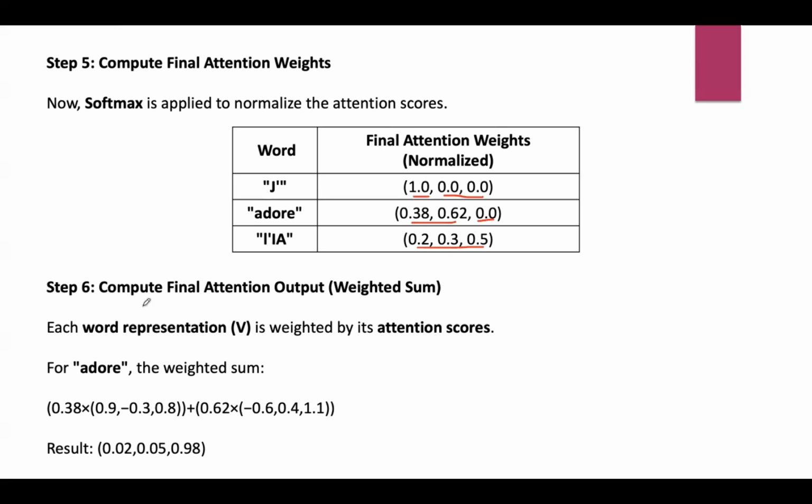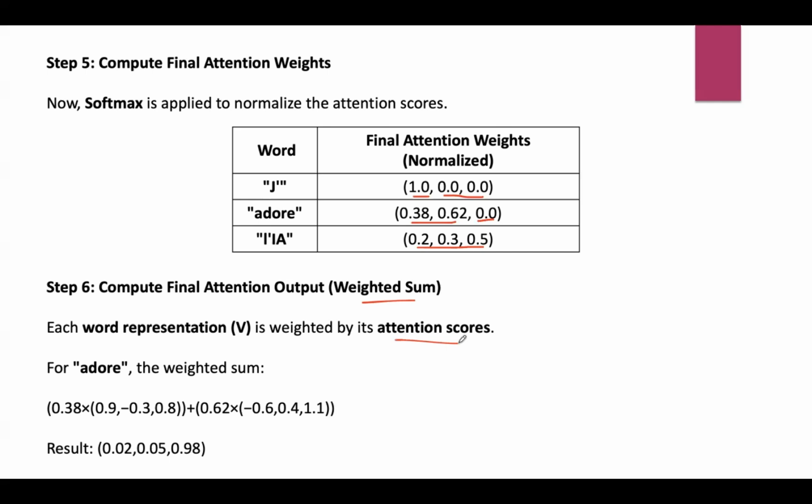The next step is to compute the final attention output, that is the weighted sum. Each word representation is weighted by its attention scores, or multiplied by its attention scores, to compute the weighted sum. This is how the transformer updates the representation of each word based on its context.